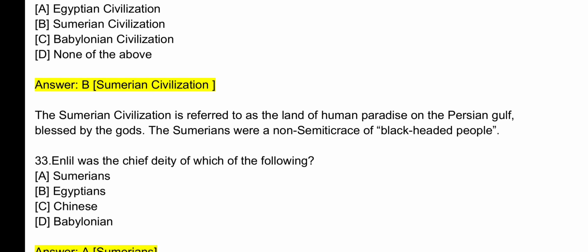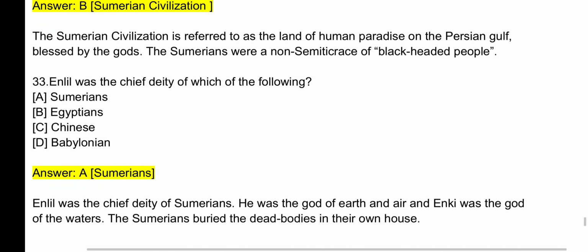Question 33. Enlil was the chief deity of which of the following? The answer is A. Sumerians. Enlil was the chief deity of Sumerians. He was the god of earth and air, and Enki was the god of the water. The Sumerians buried the dead bodies in their own house.